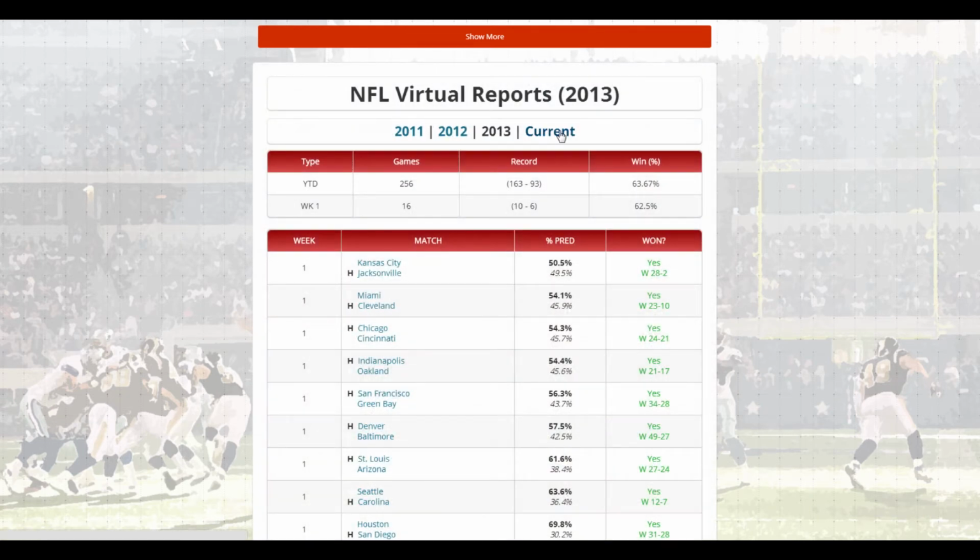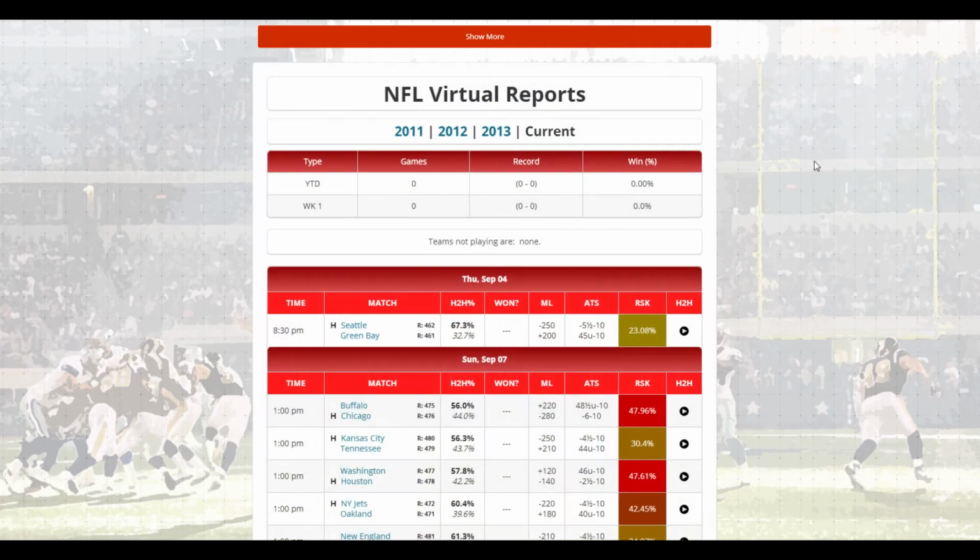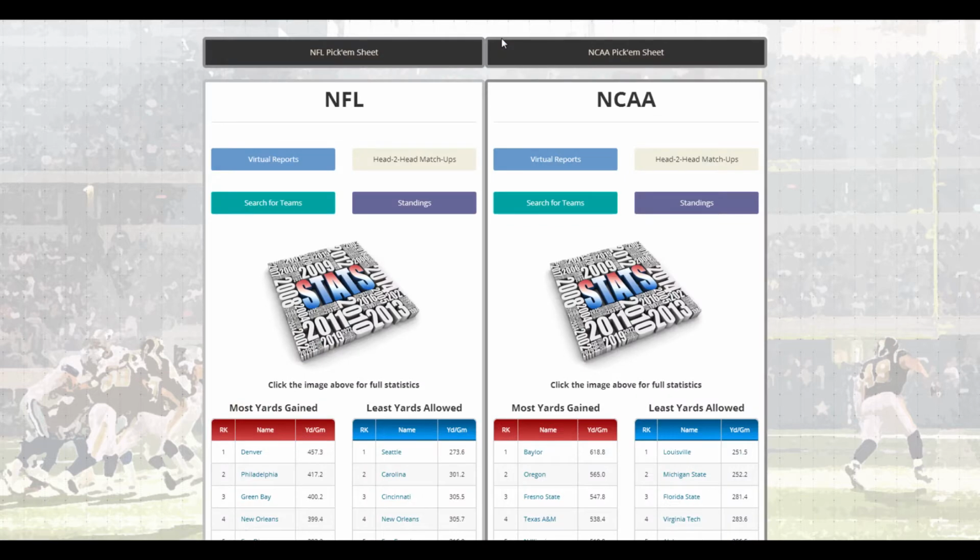So now these are just dealing with the head-to-head matchups. So keep in mind this winning percentage is relative to the head-to-head percent only. It does not take into account risk factors and other criteria that we have on our site. So don't just go by the win probability on anything. I'm going to switch real quick and show you the NCAA.